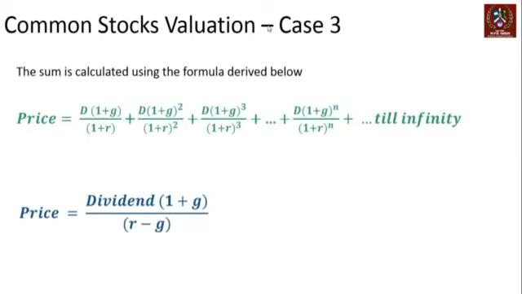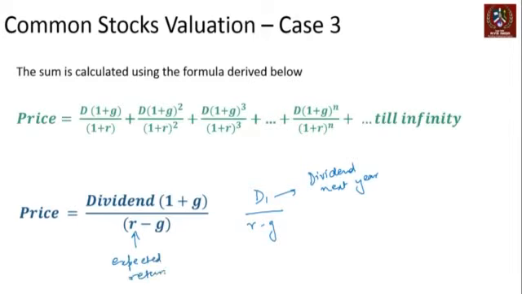Dividend into 1 plus G upon R minus G, or in other words, sometimes some textbooks also denote this as D1 upon R minus G, D1 being the dividend next year, right? Because the growth rate will take dividend into 1 plus G, which gives me the dividend next year, divided by R minus G, where R is the expected return, G is the expected growth rate, steady, stable, constant growth rate, right?